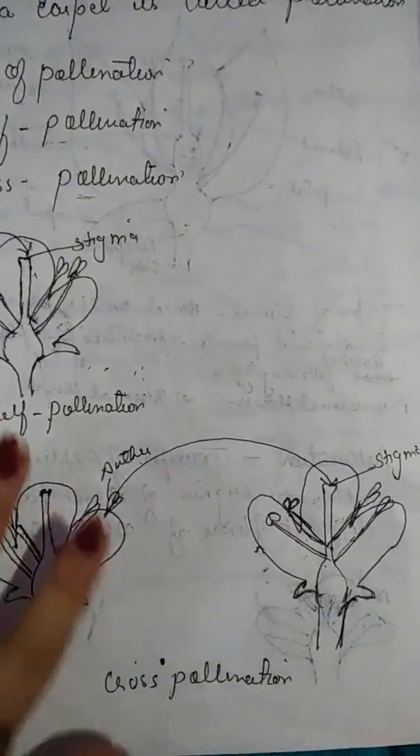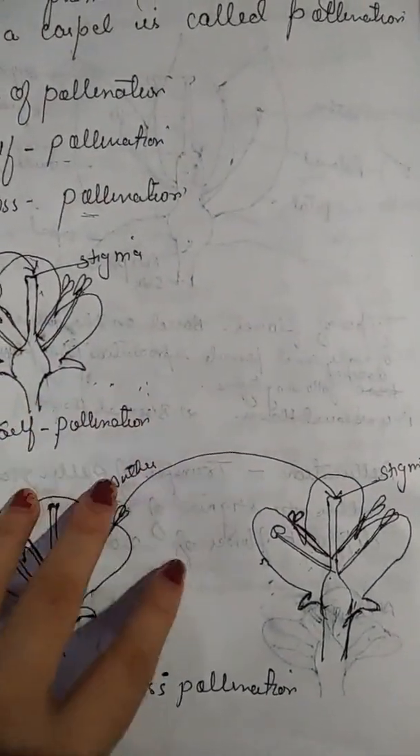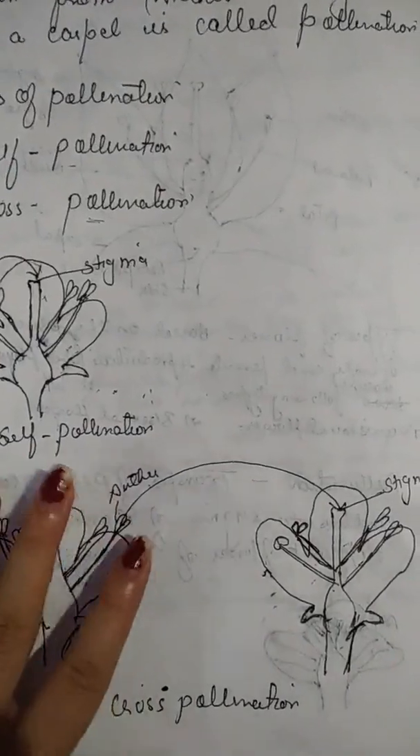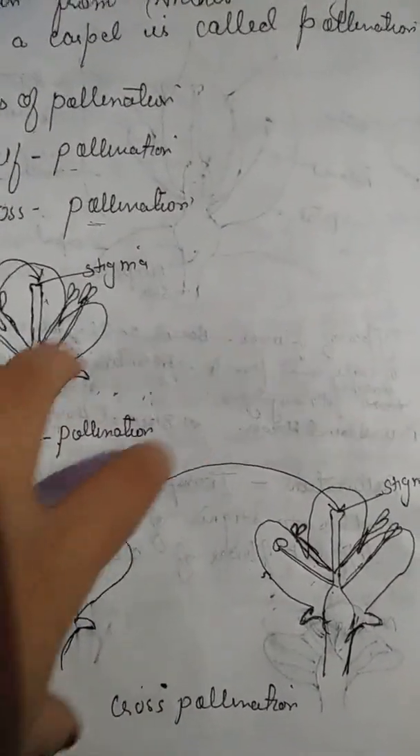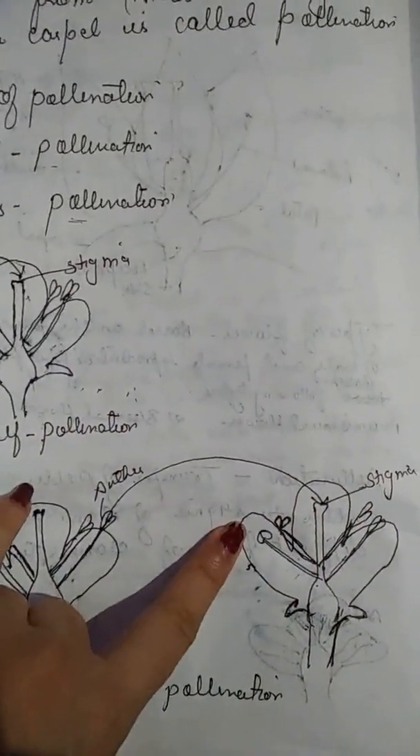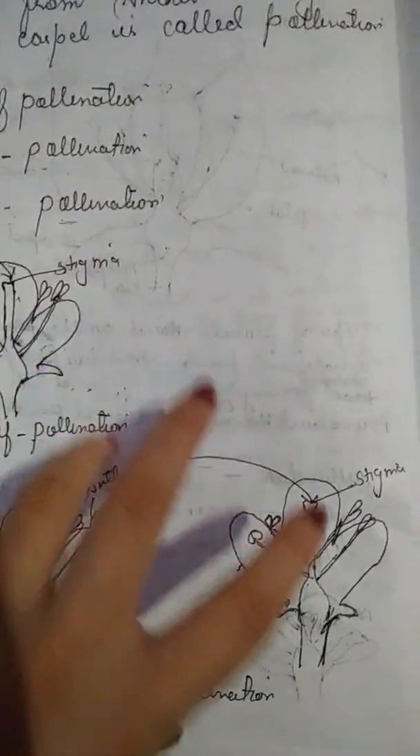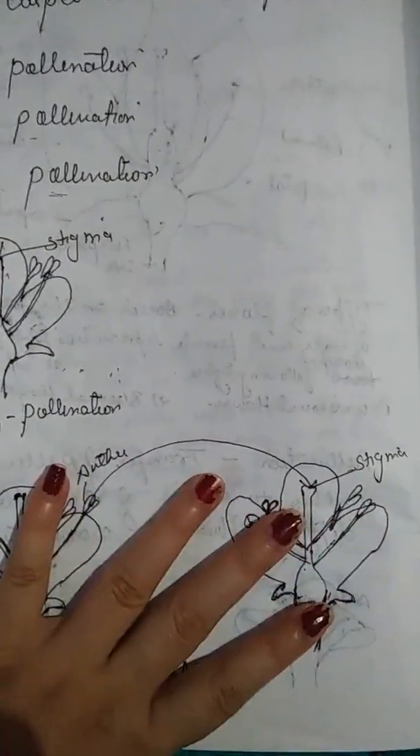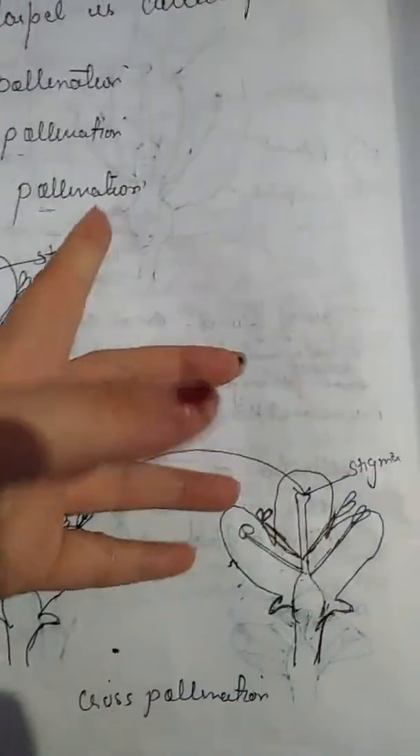Now, agents of pollination. Pollen grains cannot move on their own. So they depend on an external agent, also called a pollinating agent, for their movement from anther to stigma. Pollinating agents are integral parts of cross-pollination, as flowers which are pollinated are usually located far away on different plants. Pollinating agents include insects, wind, water, etc.